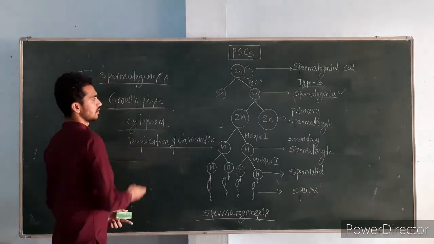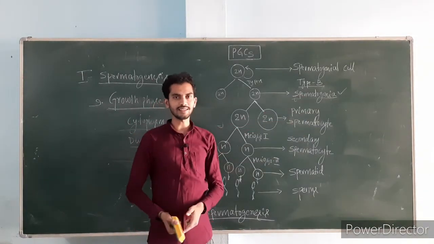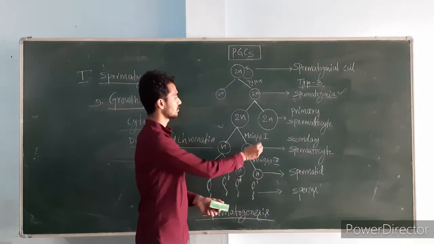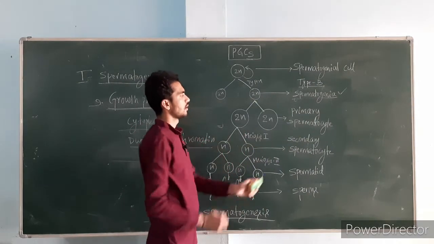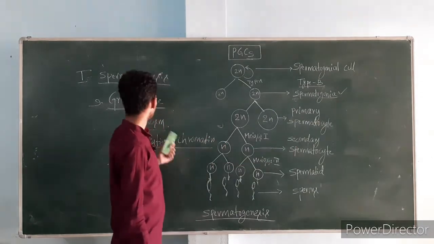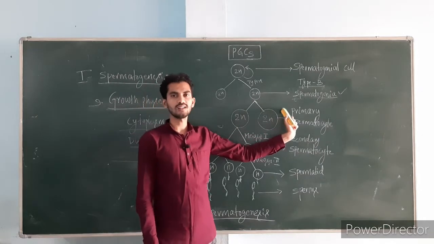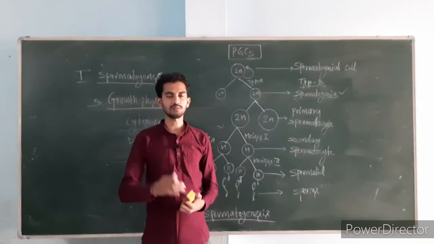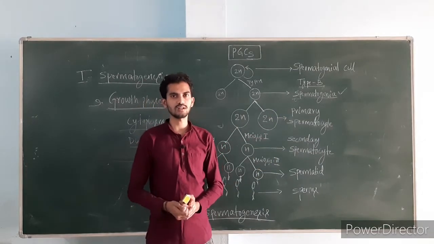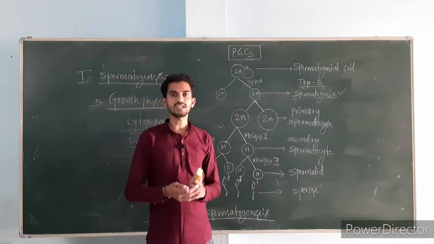As a result, the size of the type B spermatogonia will increase, and that cell stage is called a primary spermatocyte. In the growth phase, the size of the type B spermatogonial cells increases by the accumulation of food like cytoplasm and other cellular components, and by duplication of the chromatin.